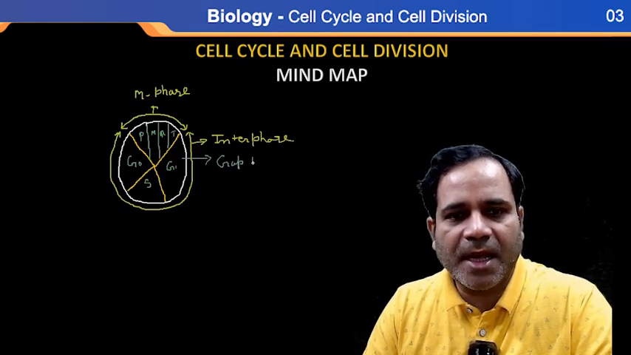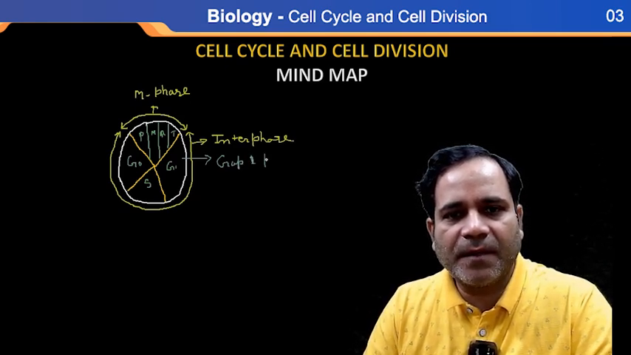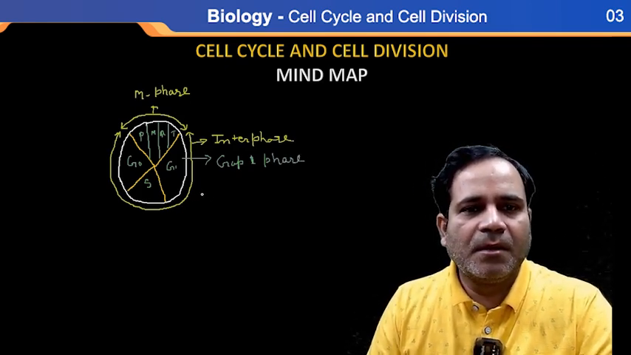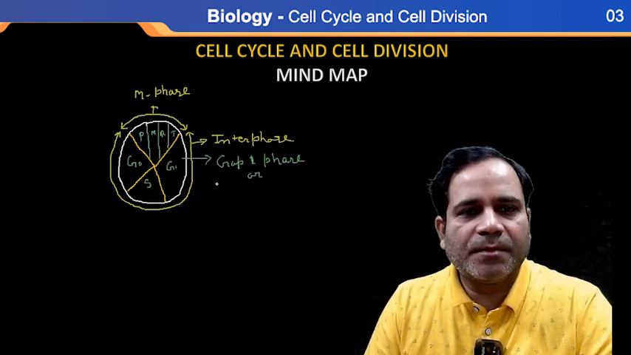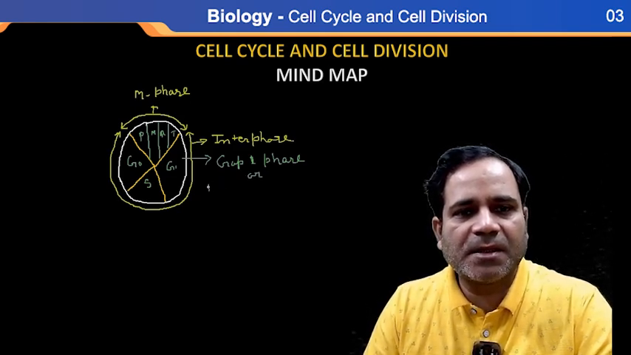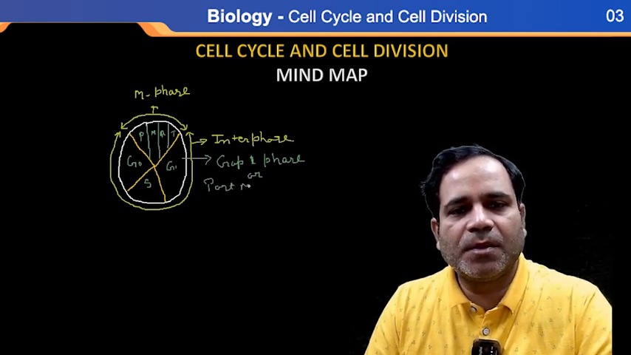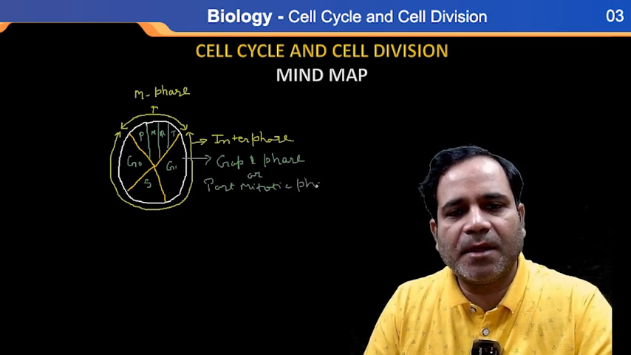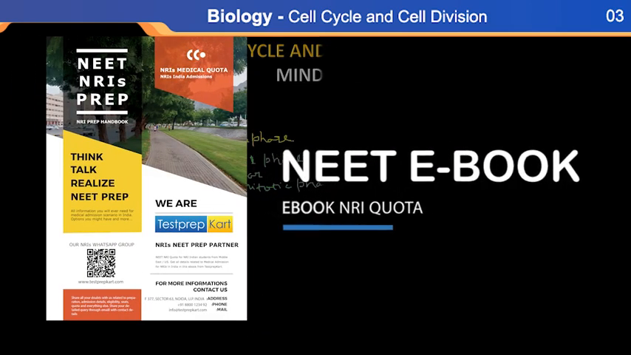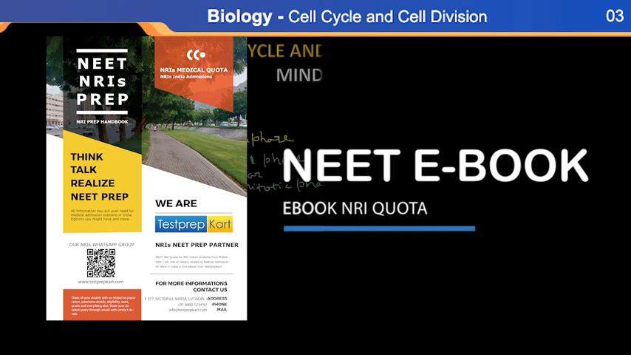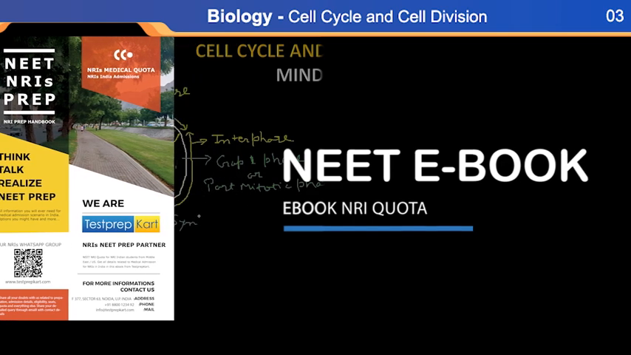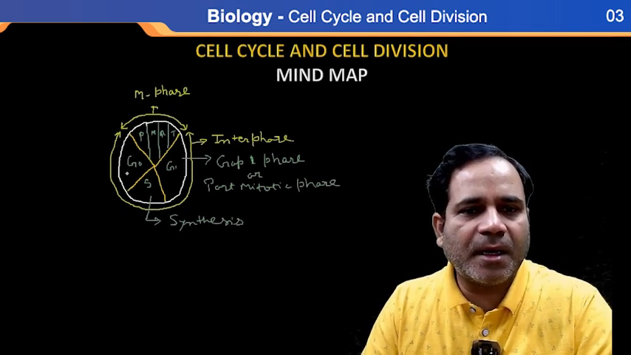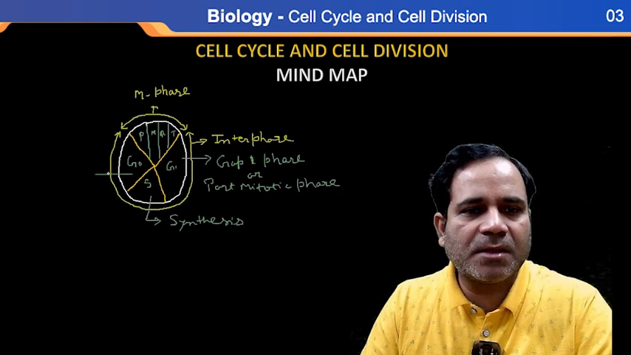This is known as Gap 1 phase. Clear? This one is also known as post mitotic phase. This one is the synthesis phase. Synthesis, where the DNA gets replicated. Replication of DNA will occur where? In the S phase.